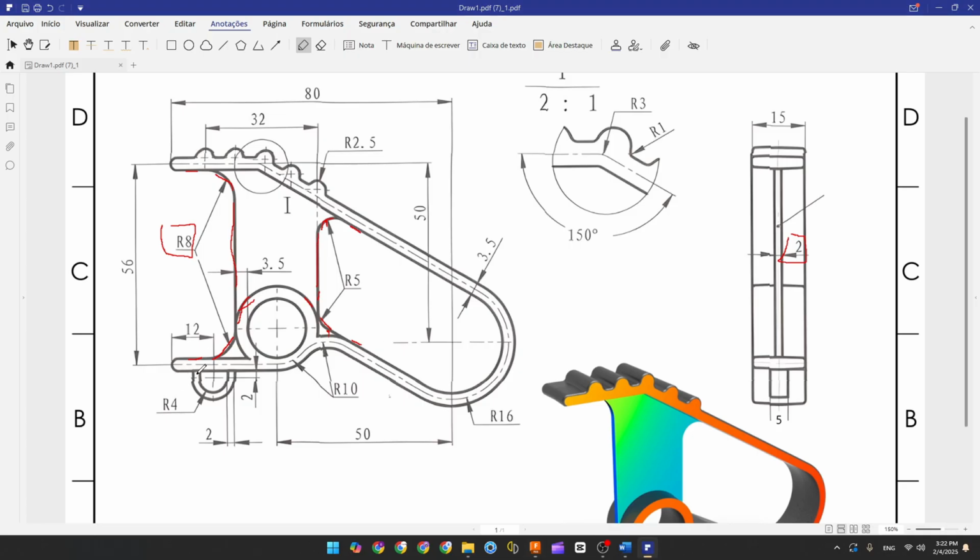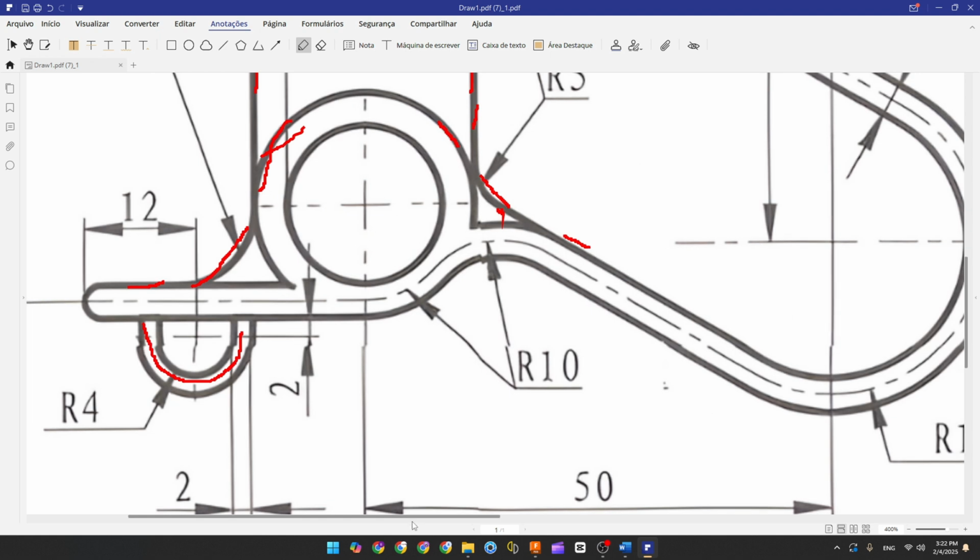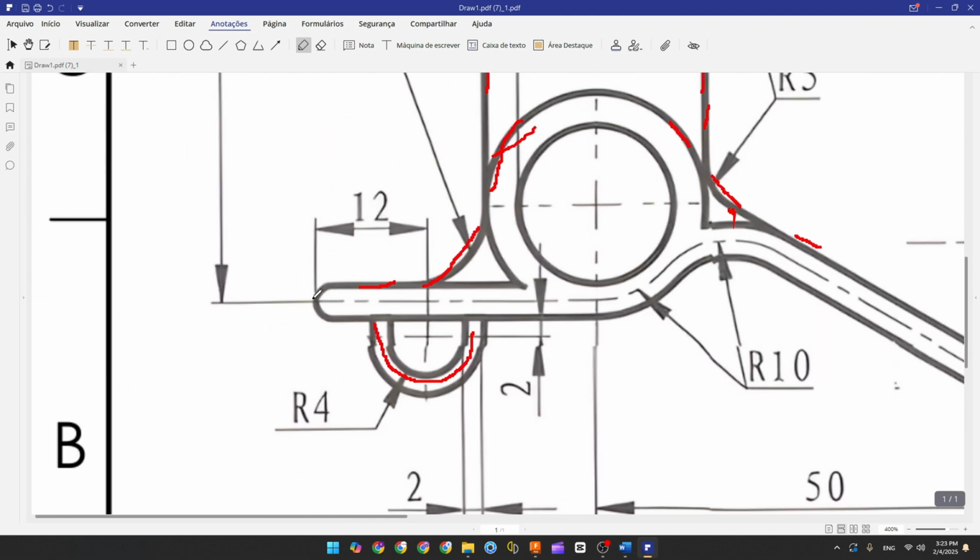Now let's make this sketch here, okay? The distance between this point here, that is the midpoint, and the center of this arc here is 12 millimeters. And we have a line here and here with 2 millimeters, and the radius is 4 millimeters, okay? And the offset here is 2 millimeters.